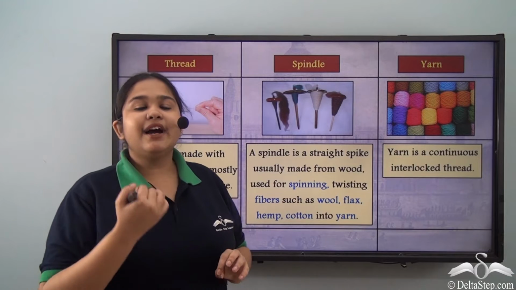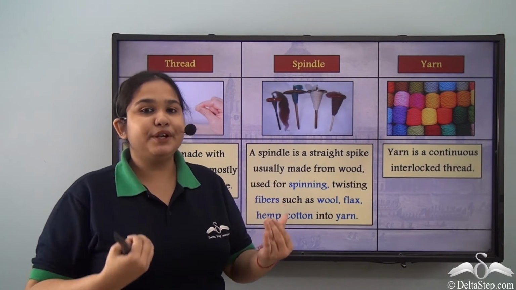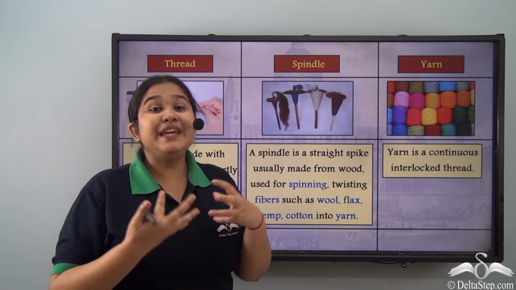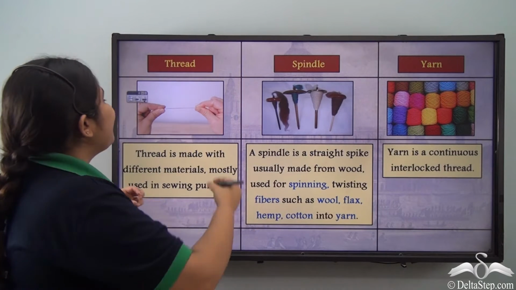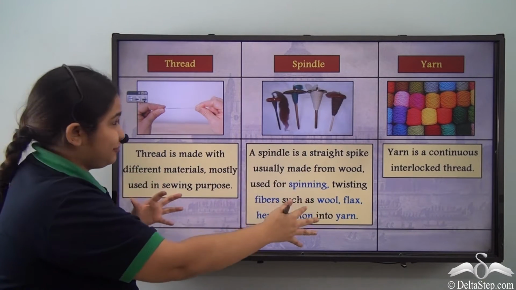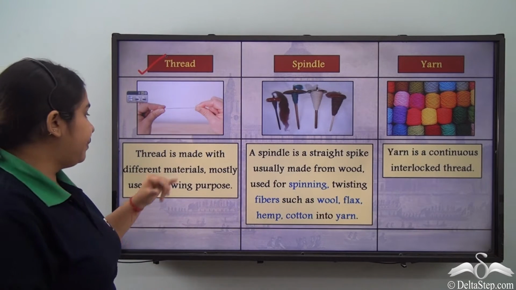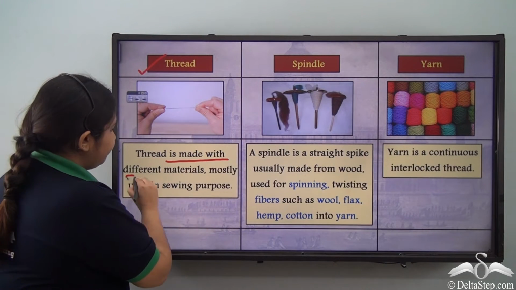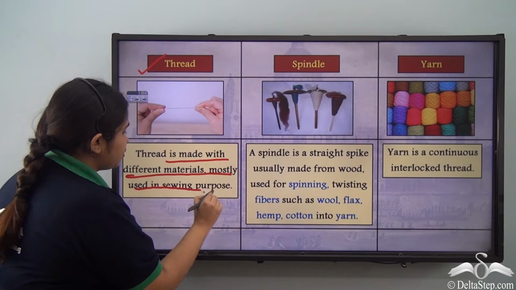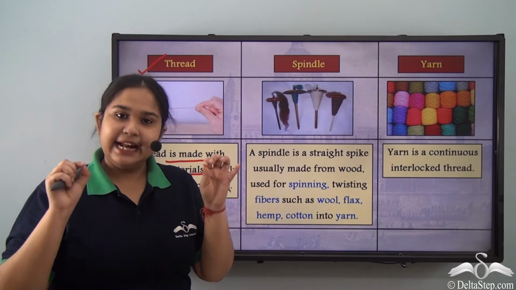Now, you might have a question as to, what is a thread, what is a spindle, what is a yarn, what is being spun, right? So, for our understanding, we can differentiate the three. First is, of course, the thread. A thread, as you can see in the picture, is made with different materials, mostly used for sewing purposes. So, it's a single sort of material that is there, that is a thread.